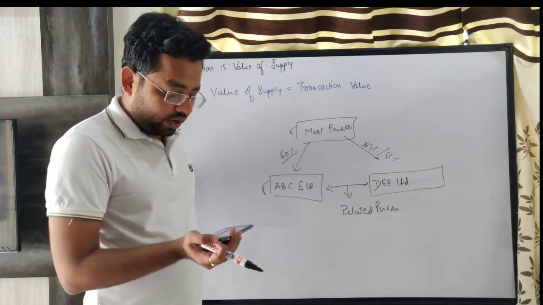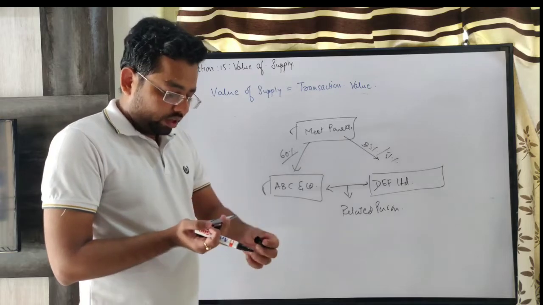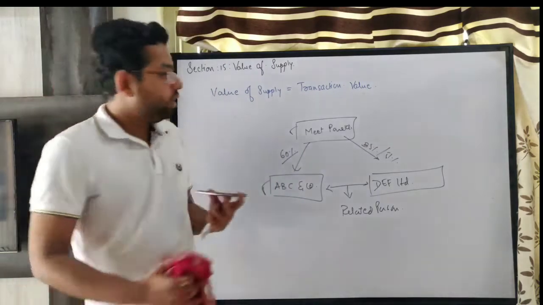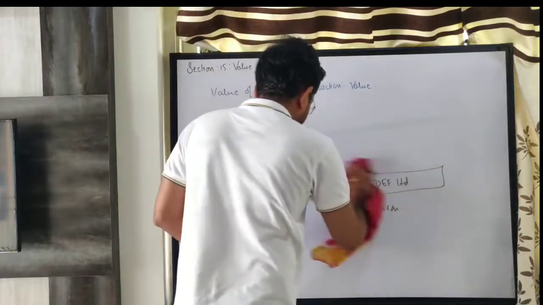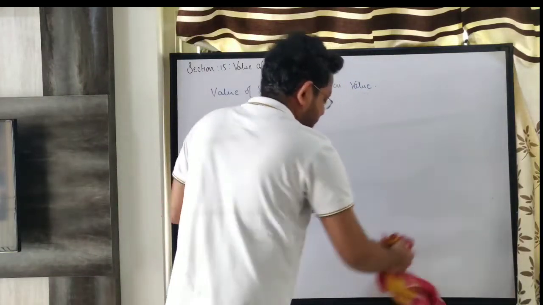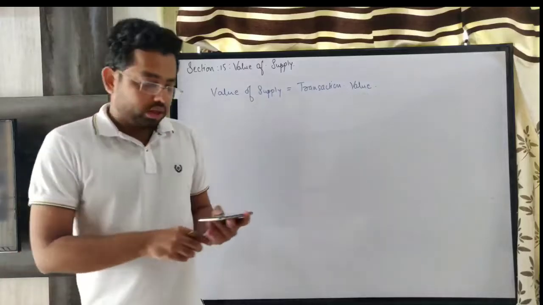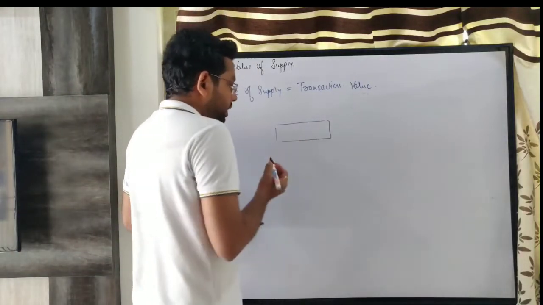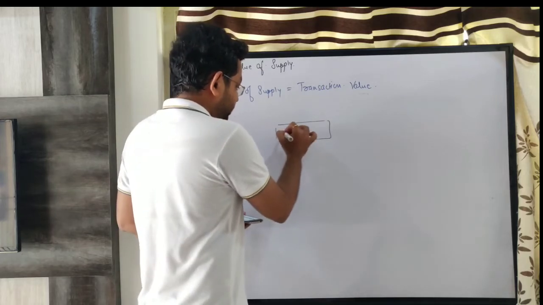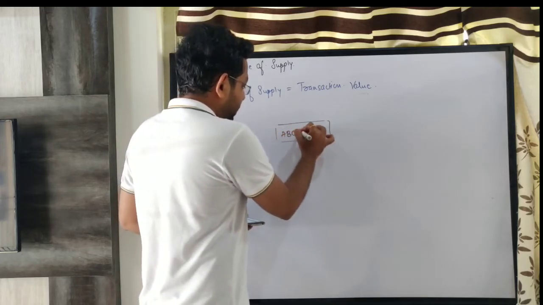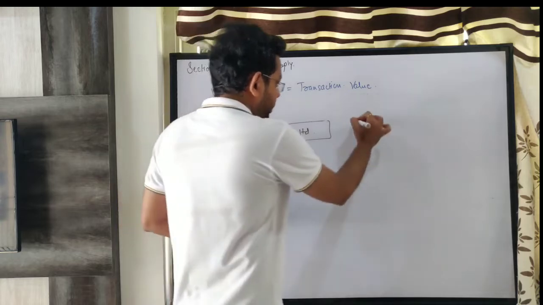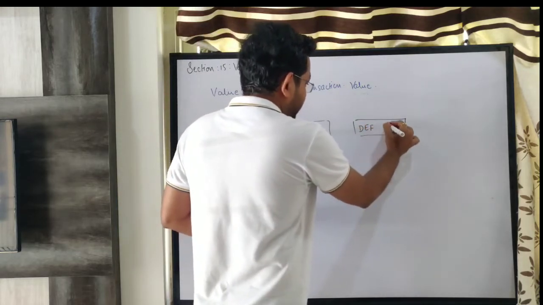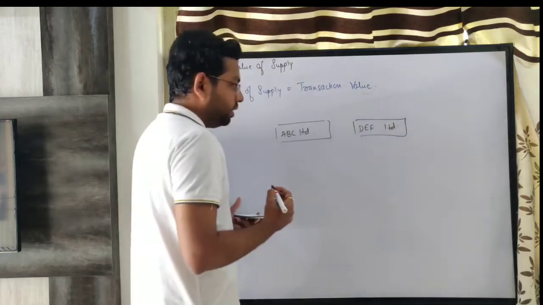Together, they directly or indirectly control a third person. So there is one company, say ABC Limited. There is another company, DEF Limited.